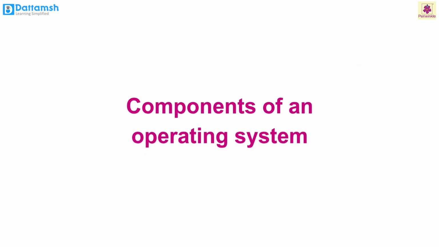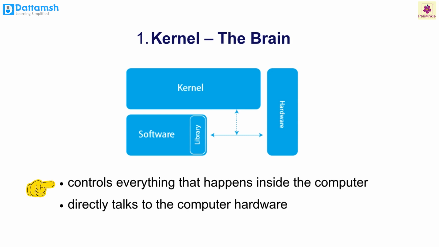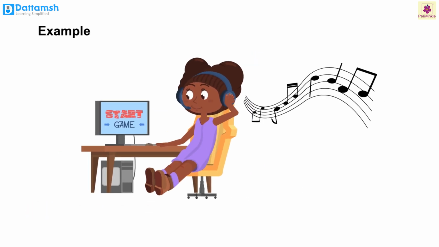Now let's look at the components of an operating system. Meet the kernel, the brain of the operating system. The kernel controls everything that happens inside the computer. It directly talks to the computer's hardware like the CPU and ensures the program runs smoothly. For example, if you want to play a game while listening to music, the kernel makes sure both run smoothly